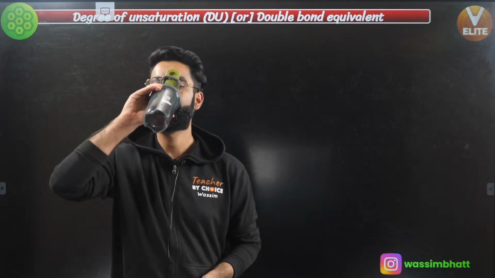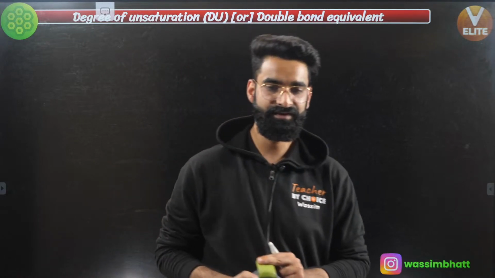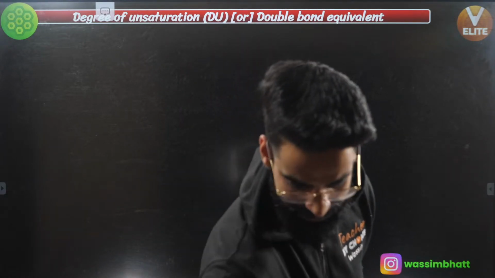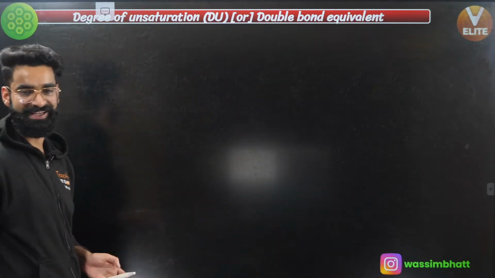Till then, I can have some water. I'm getting some green signal from the chat box. That means I'm supposed to move on. Perfect. All right. Wonderful, guys.